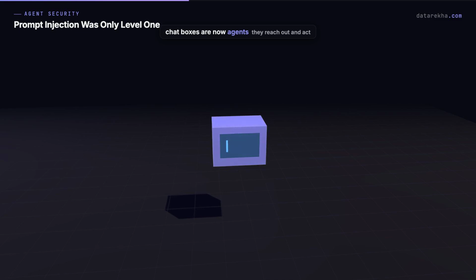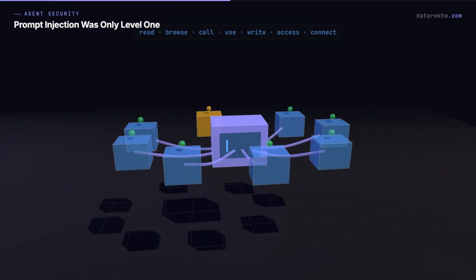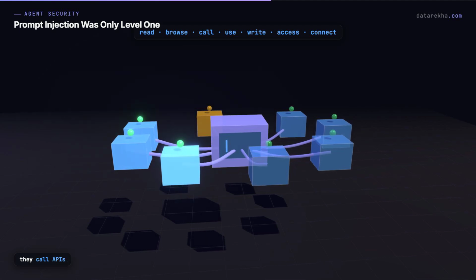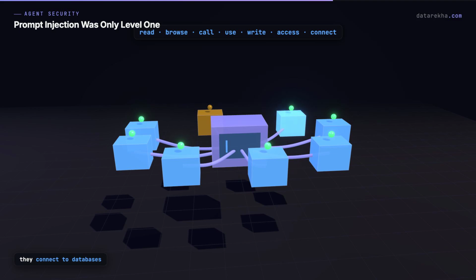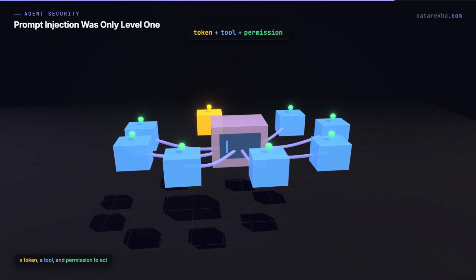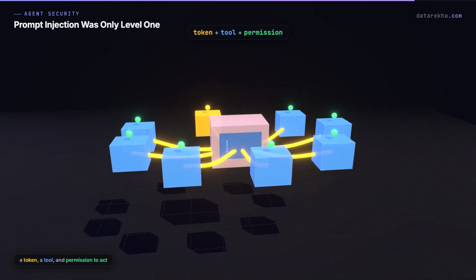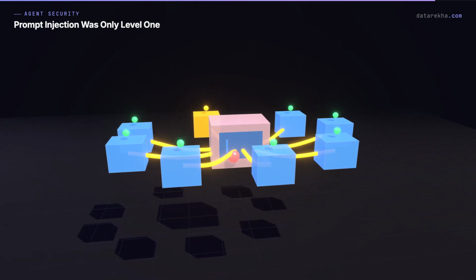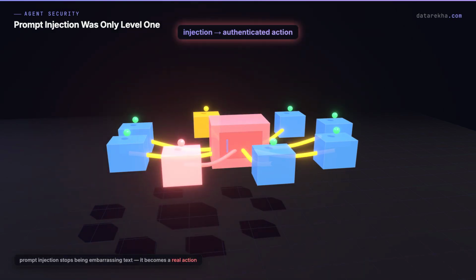Because modern AI systems are no longer just chat boxes. They are agents. They read emails. They browse websites. They call APIs. They use tools. They write code. They access memory. They connect to databases. They may even hold credentials. And the moment an AI agent gets a token, a tool, and permission to act, prompt injection stops being embarrassing text. It becomes authenticated action.